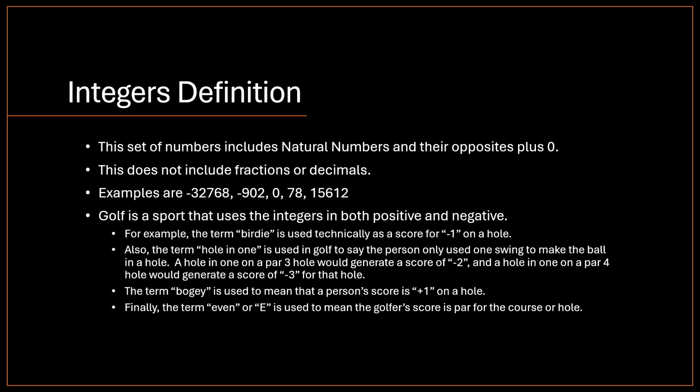The term bogey is used to mean that a person scores +1 on a hole. And finally, the term even, or capital E, is used to mean the golfer's score is par for the course or a hole.